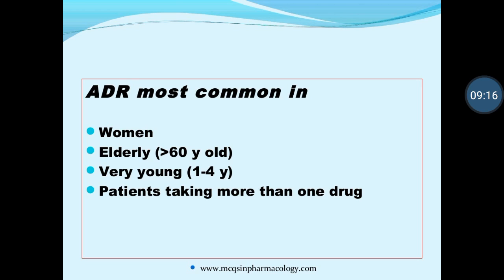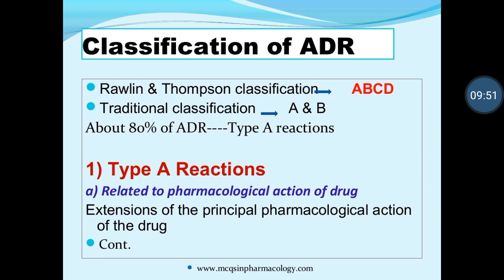If multiple drugs are taken, one drug can damage the other drug. Vice versa also: one drug can be used with another drug, and both drugs can produce a synergistic action and benefit the body. Otherwise, in a different condition, one drug can affect the other drug, so the metabolism can be slowed down. So adverse drug reactions are most common in women, elderly patients, very young children, and patients taking more than one drug.